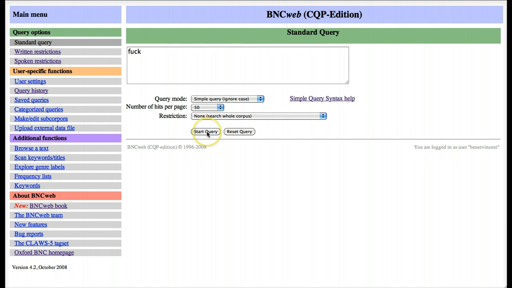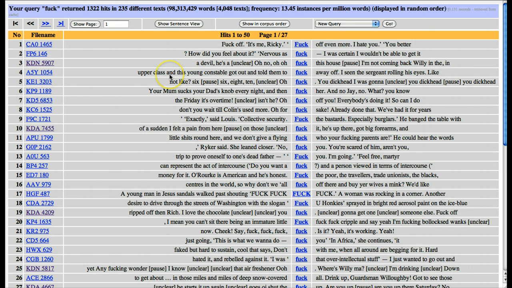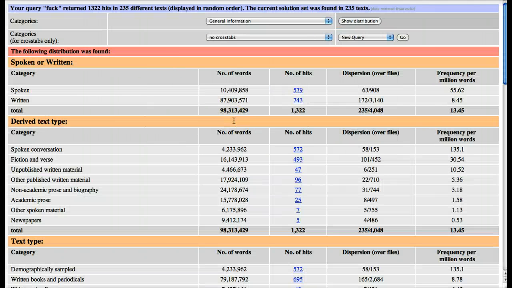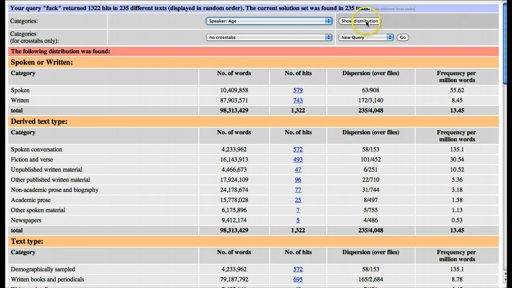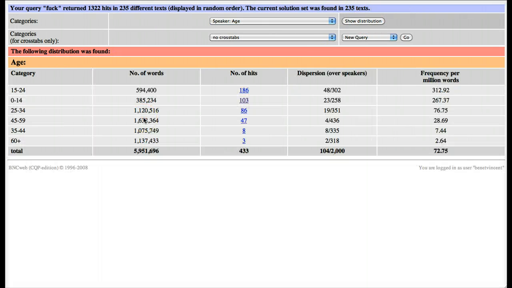First of all I'm going to do a search for it, and we'll see it occurs 1322 times. Then look at distribution for this word, all the same normal data readout we get here. So we're interested here in looking at the age, distribution by age, and similarly for the other forms of fuck,